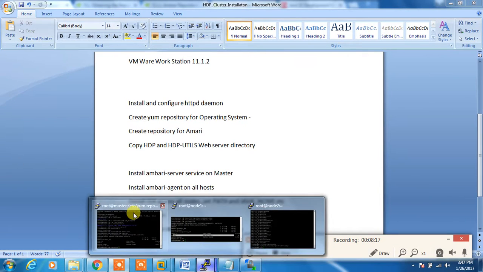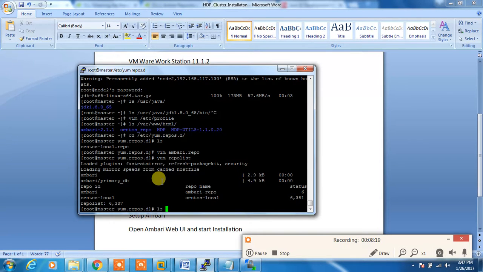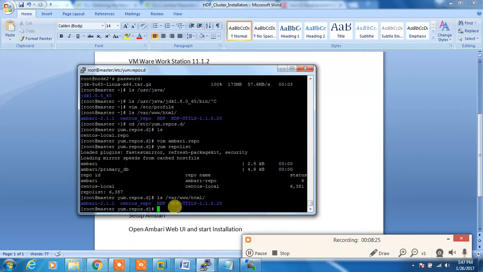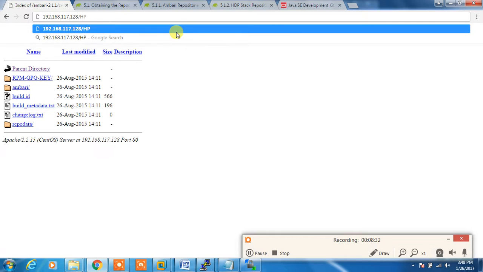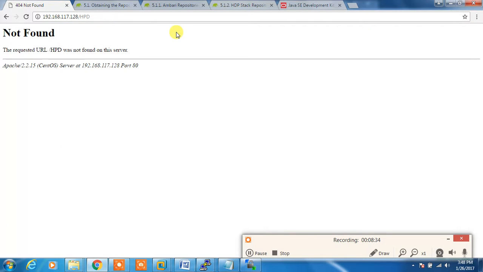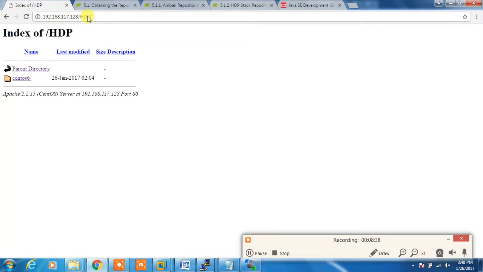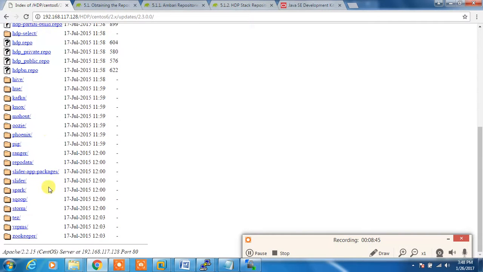Okay, now we have /var/www/html. So we will check the HDP and HDP-UTILS path from here. Sorry, it's not HPD, HDP, then CentOS, to wherever you see a repodata directory.